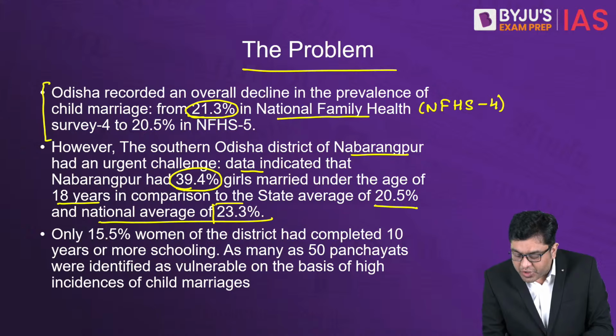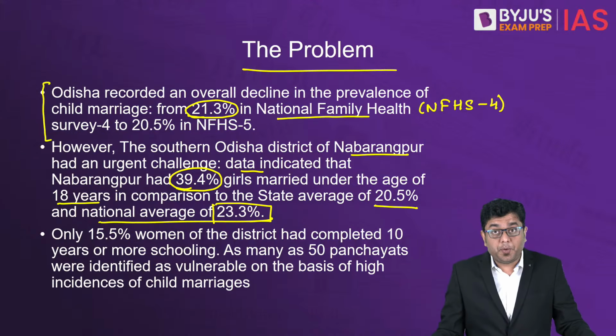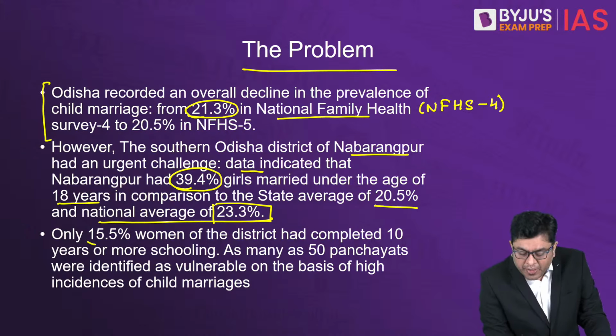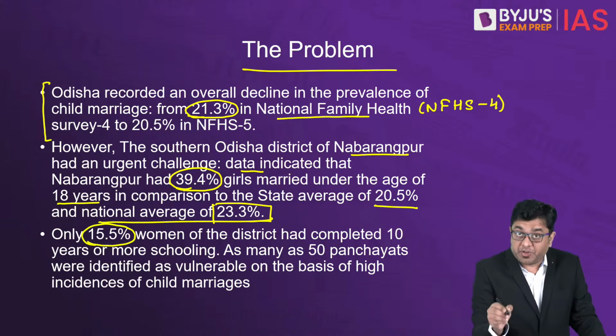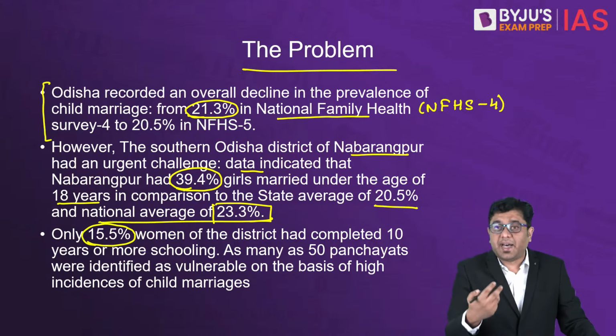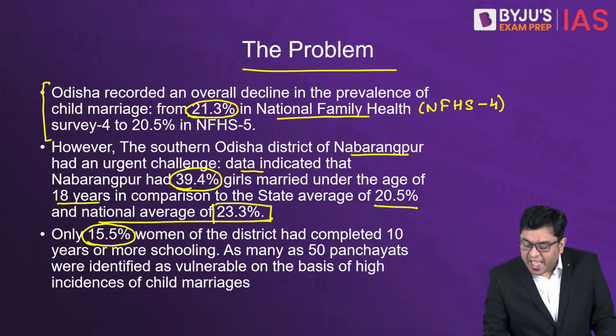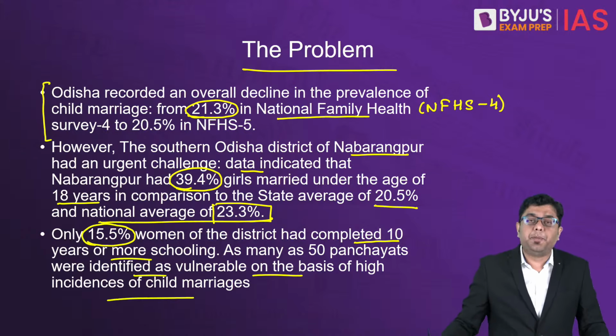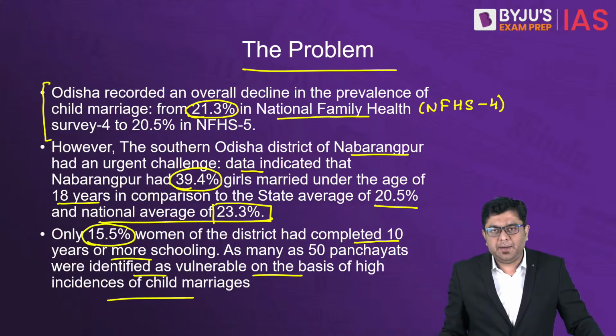The national average, keep it in mind, is 23.3%. And only around 15.5% of women in the district, here we are taking the example of Nabrangpur because that is what is highlighted in the article as well, had completed 10 years or more of schooling. As many as 50 different panchayats were identified as vulnerable based upon high incidences of child marriage.